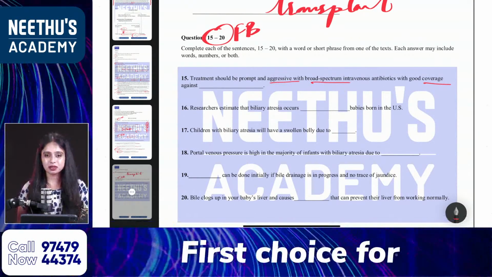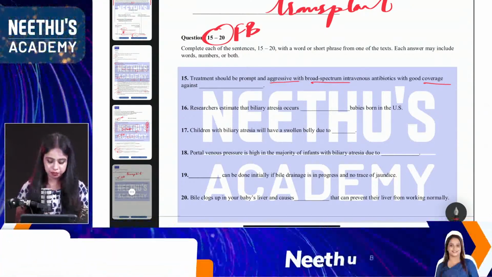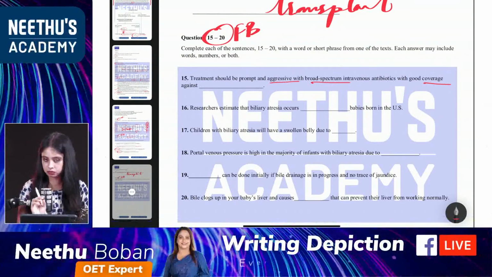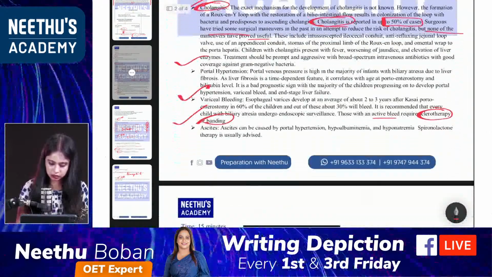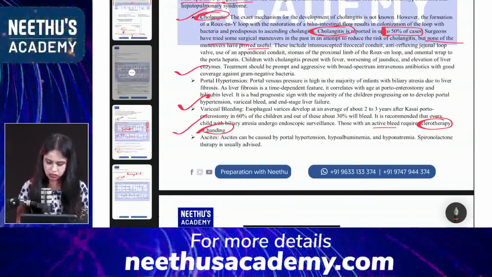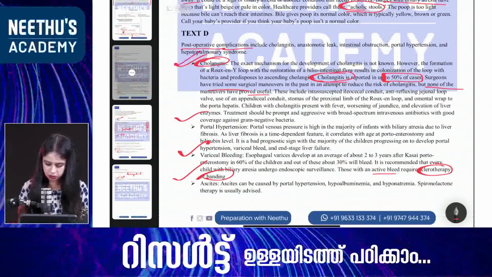So 15th one. Aggressive, broad spectrum and good coverage. What is the correct answer there? It is gram-negative bacteria, which is mentioned, I think, in text D. I've seen here the name of the bacteria. Where is it mentioned? I think here.